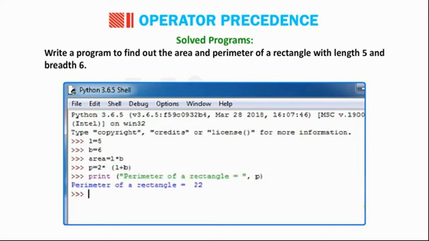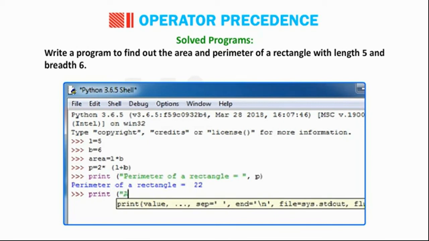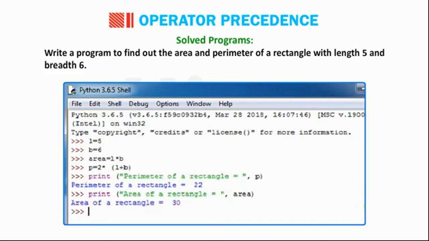Perimeter of a rectangle is equal to 22. print("Area of a rectangle is equal to", area). Area of a rectangle is equal to 30.